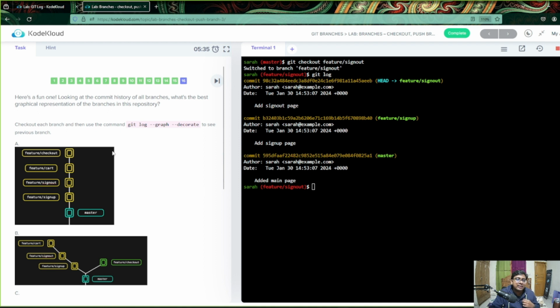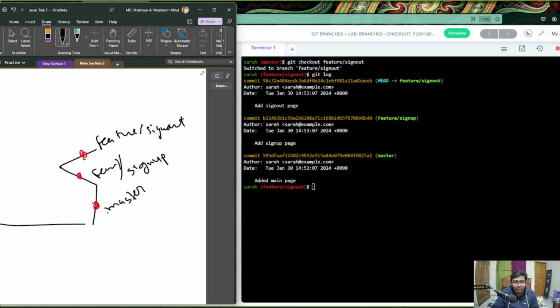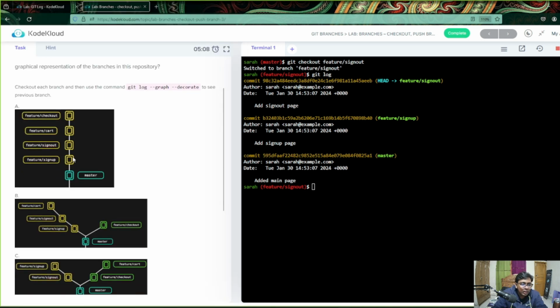Now it says, here's a fun one. Looking at the commit history of all branches, just go and check out all branches and see the basic graphical representation of the branches. No issues. It basically asks us how this tree looks. By now we know master created sign up, then from sign up we created sign out. So surely it can be like from master we create sign up, then sign out. Okay, it looks familiar, that's cool.